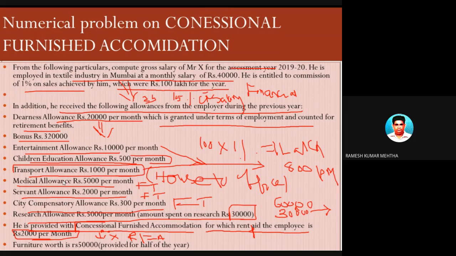So is the accommodation a concessional furnished accommodation? Please remember, concessional accommodation with furniture, and the value of the furniture provided by the employer to the employee is 50,000 rupees. And look at this. This particular furniture is provided only for half of the year. Means the 50,000 furniture kept in his house is not for the full year. This furniture is provided for only half of the year.